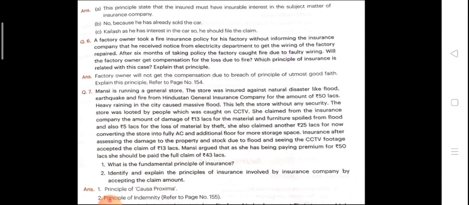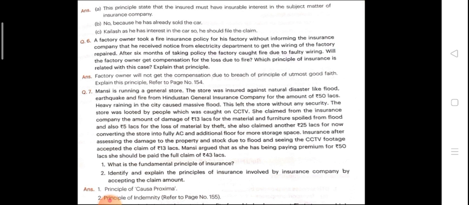She also claimed another 25 lakh for converting the store into a fully air-conditioned one and adding an additional floor for more storage space. The insurance company, after assessing the damage to the property and stock due to the flood and seeing the CCTV footage, accepted the claim of 13 lakh. Mansi argued that she has been paying premium on 50 lakh and should be paid the full claim of rupees 43 lakh.